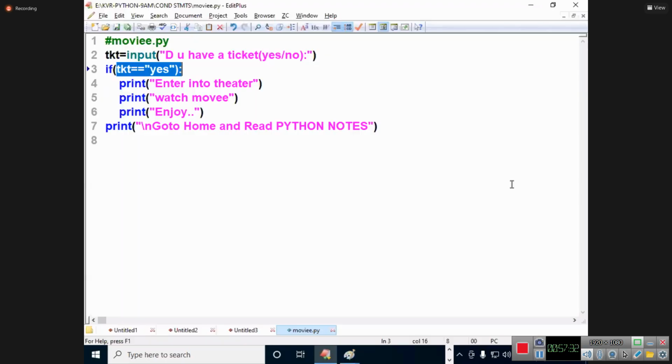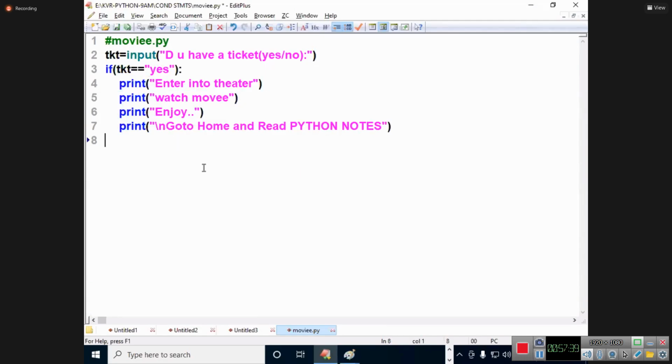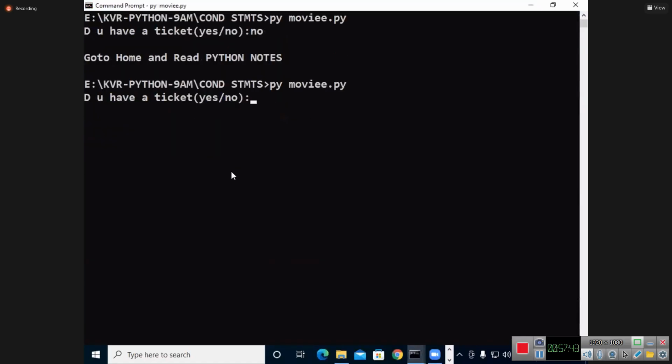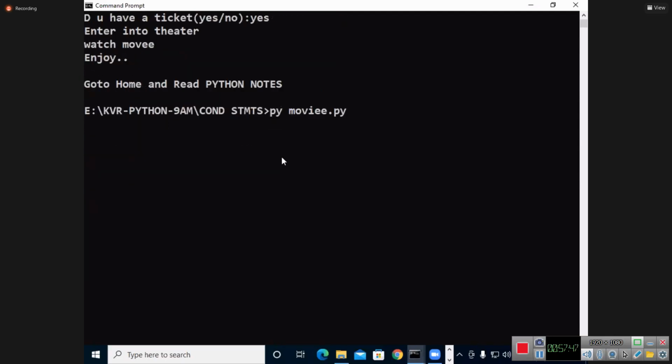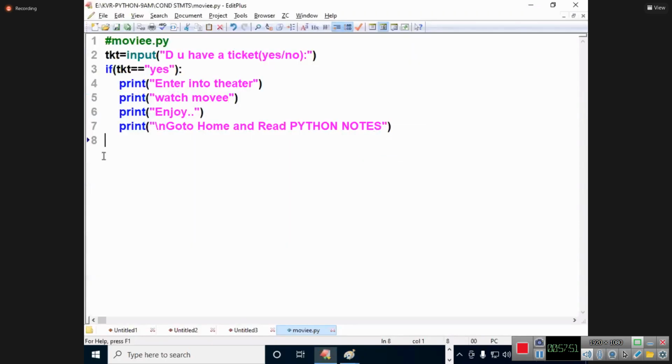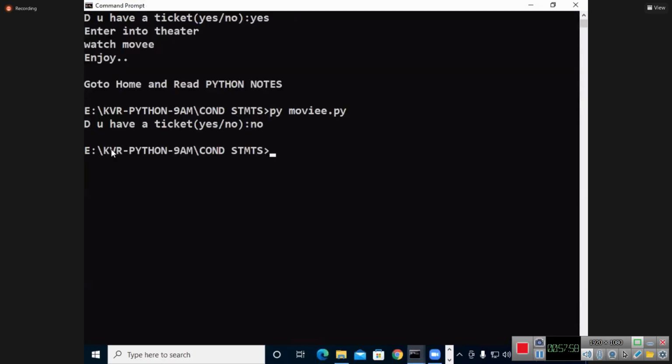Suppose by mistake you write it like this. Now go home and read Python notes is also there in where? In the indentation block of statements. Now see that. Execute. Yes, I said. I got it perfectly. Now you say next time no. Nothing is executing. Why? No more block, no more other statements in the program. You see, no output comes. Nothing is coming out of it.